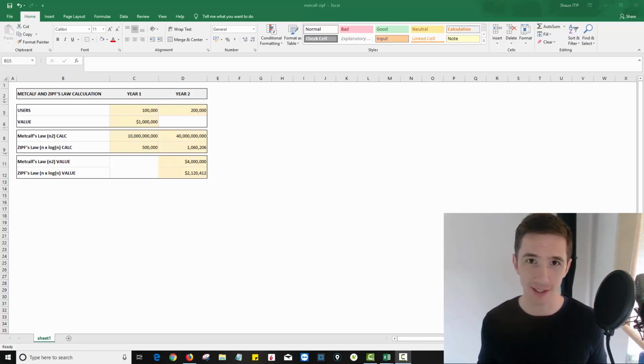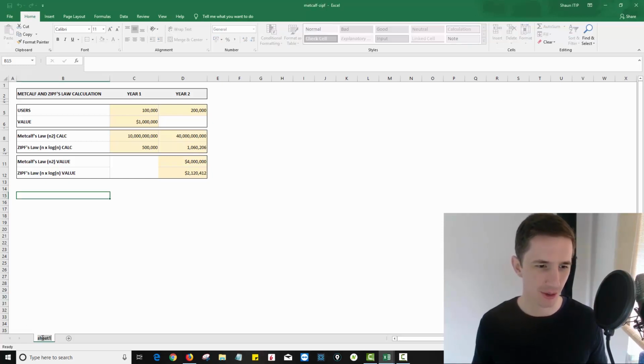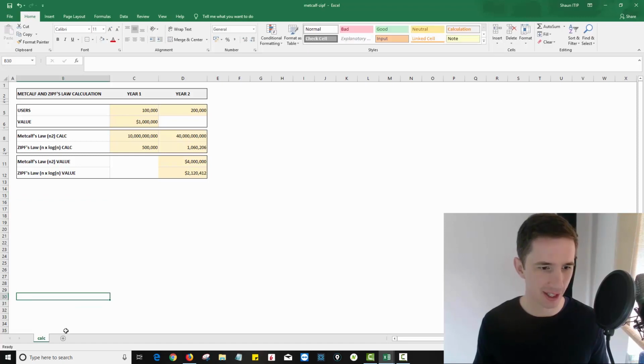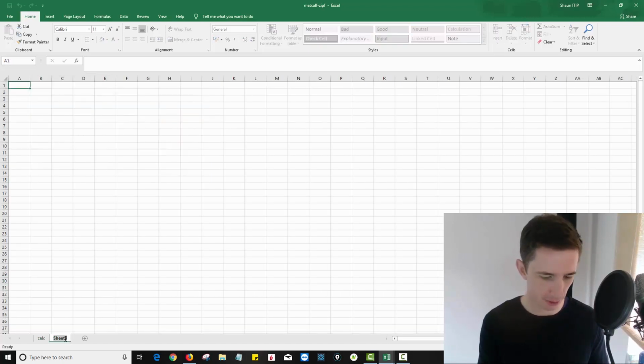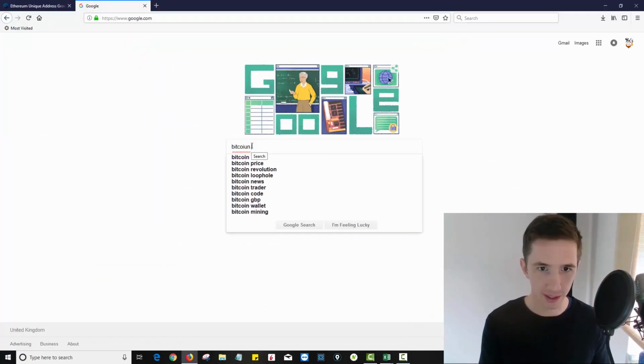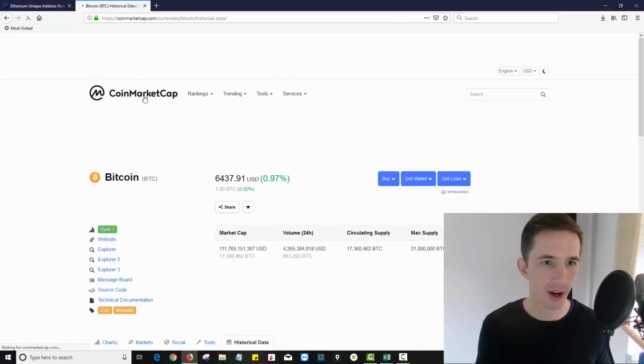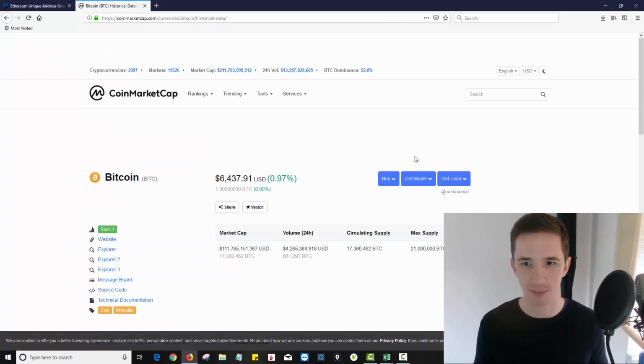So now let's actually apply this to Bitcoin and Ethereum. The first thing I'm going to do is call this tab over here calc. I'm going to create a new tab and call this BTC data, meaning Bitcoin data. Then search Bitcoin price history data, CoinMarketCap, and it'll take you to the page on CoinMarketCap.